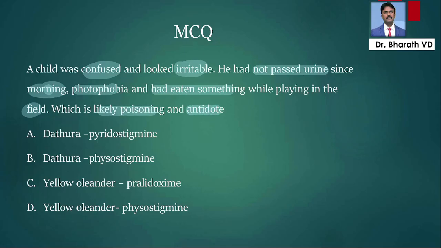Now, how to come to the answer? Let us understand. Since they have given Datura and yellow oleander, now what is the Datura? First of all, Datura is atropine. So we have to suspect atropine. Oleander, they will have cardiac glycoside-like property like digoxin.